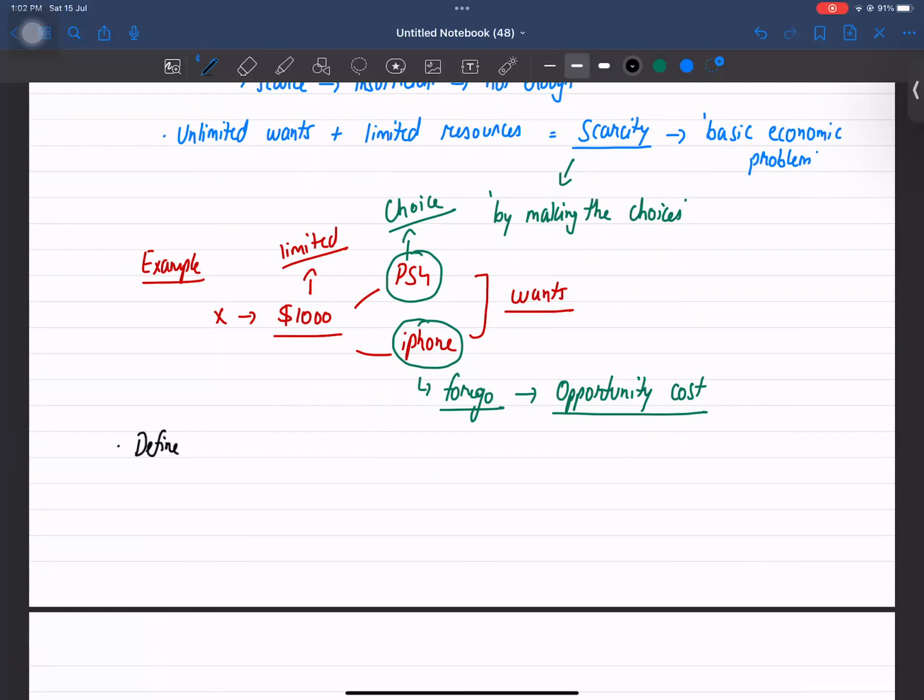Define the term opportunity cost. So, what is opportunity cost? Let me define it.